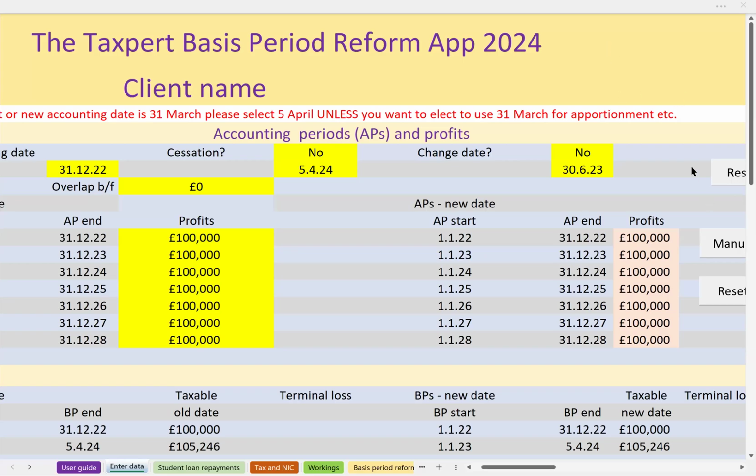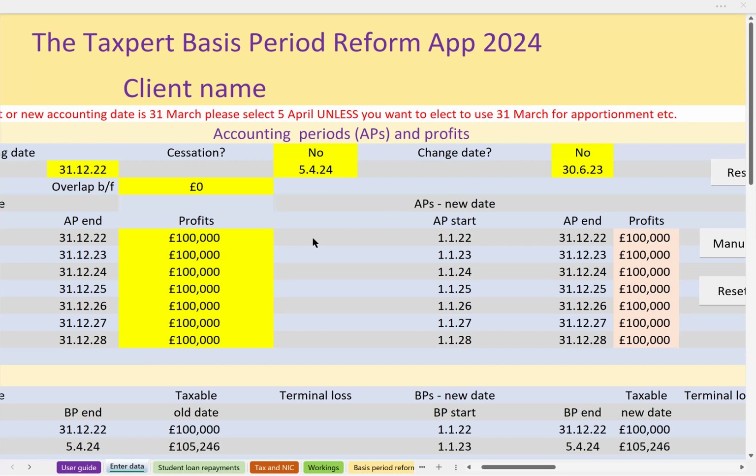The Taxpert Basis Period Reform app helps agents to advise clients on the consequences of the 23-24 basis period reform, and in particular of the likely cash flow consequences. As we'll see in this demonstration, it would also enable agents to advise taxpayers on whether a change of accounting date might have a significant effect on their current and future tax cash flows.